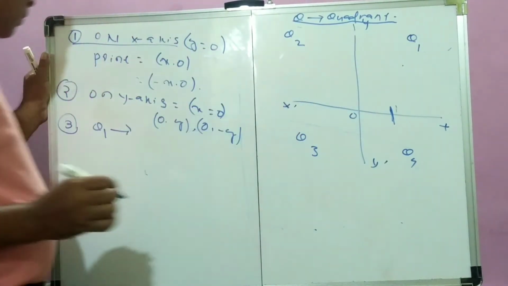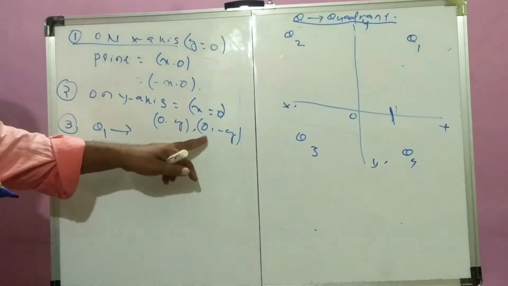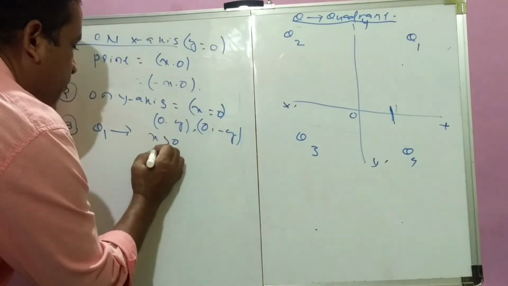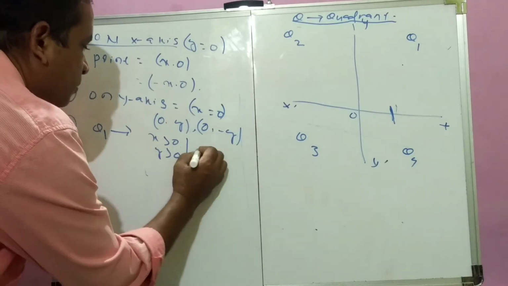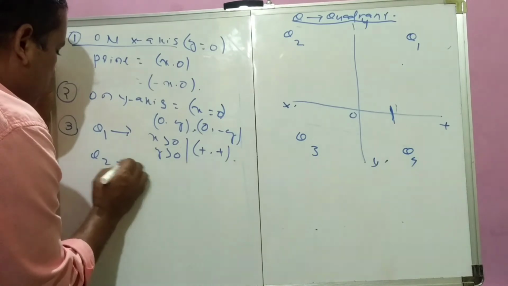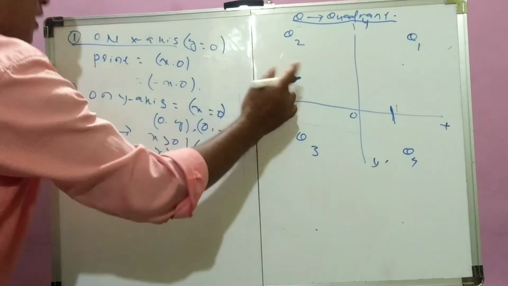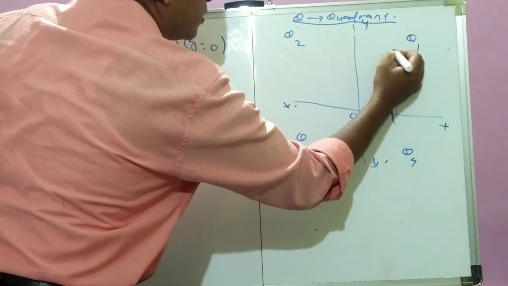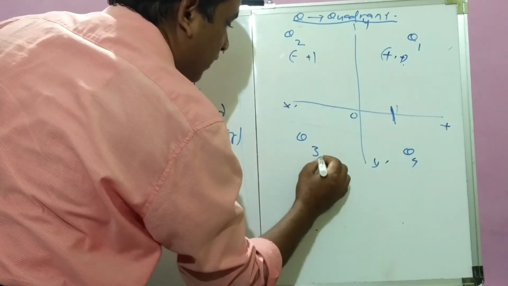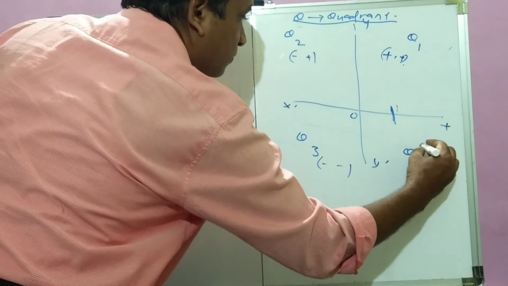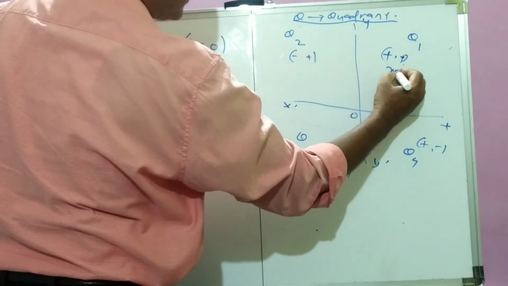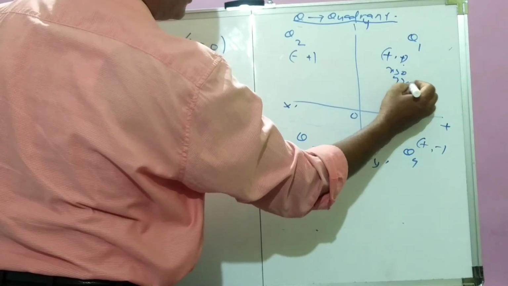Q stands for quadrant. In Q1, x is greater than 0 and y is greater than 0, that is plus plus. Q2 means the second quadrant. This is minus plus, this is minus minus, this is plus minus. Plus plus means x greater than 0, y greater than 0.